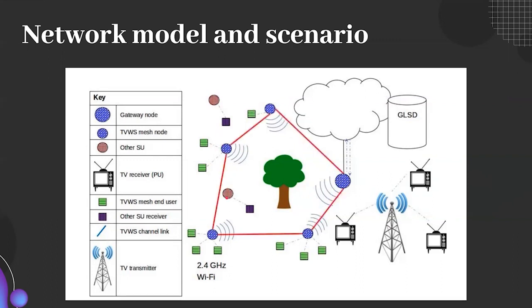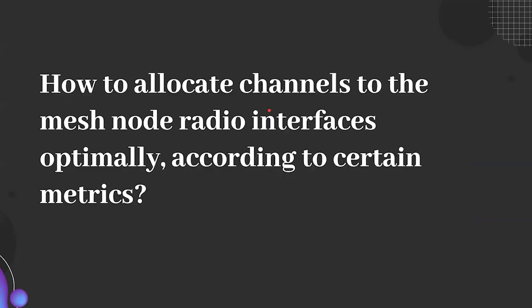One option would then be to switch over the mesh to the next available channel. In this case, we could call this red channel channel 2. However, a more optimal solution might be to keep these links on channel 1 and only assign channel 2 to some of the links. As we can see, there are many different combinations of mappings of channel to link, and some may be more optimal than others. This brings us naturally to the research question: how to allocate channels to the mesh node radio interfaces optimally according to certain metrics, which we will define.